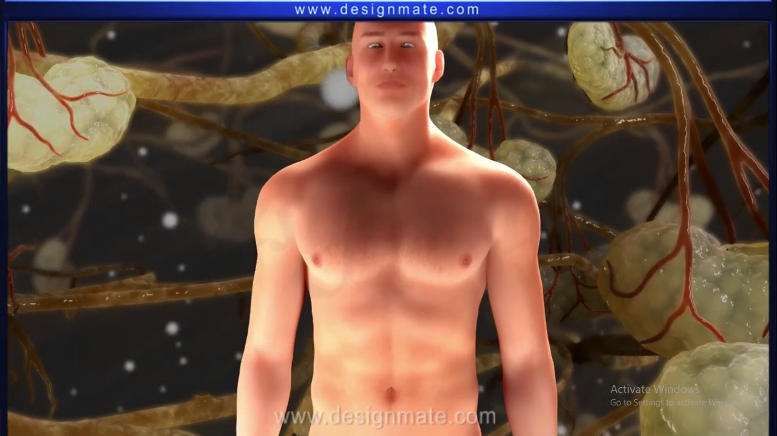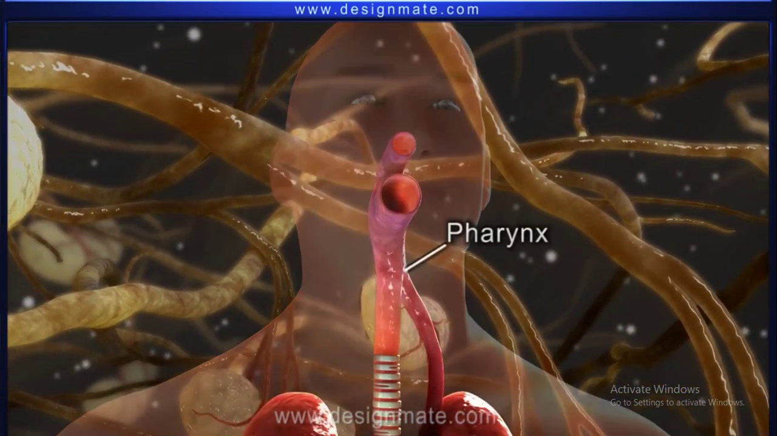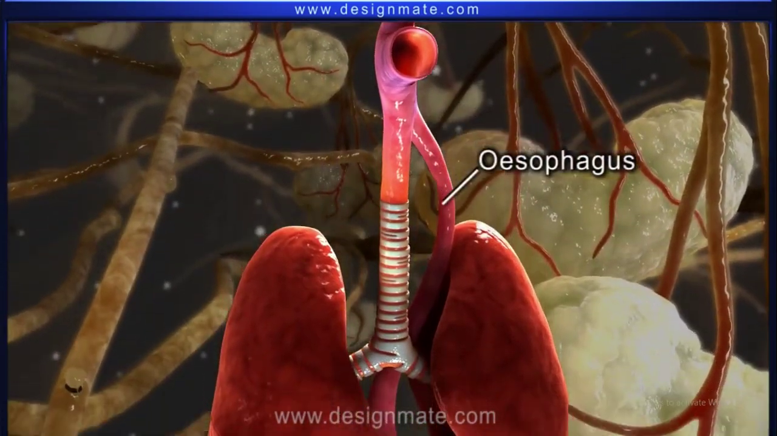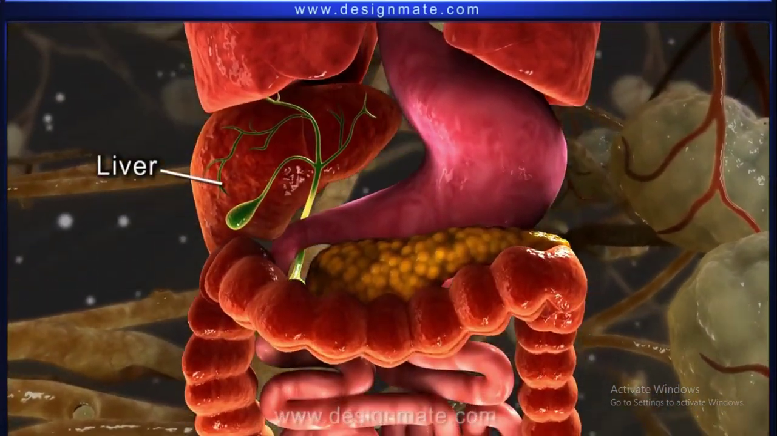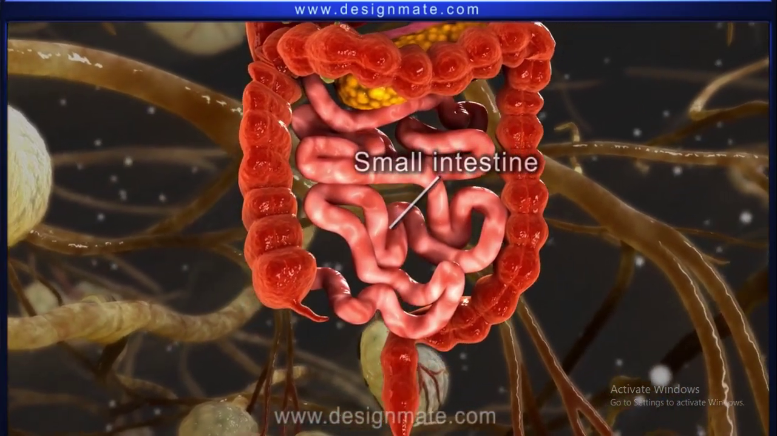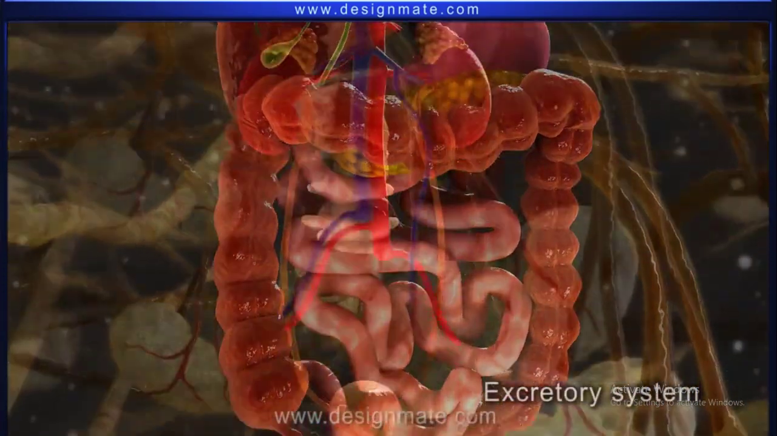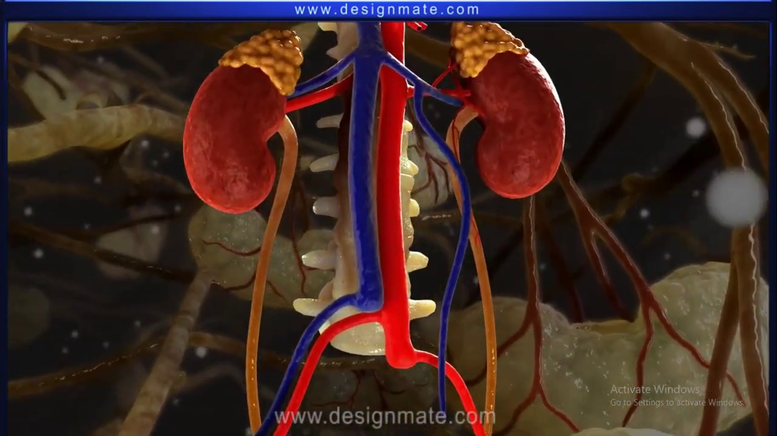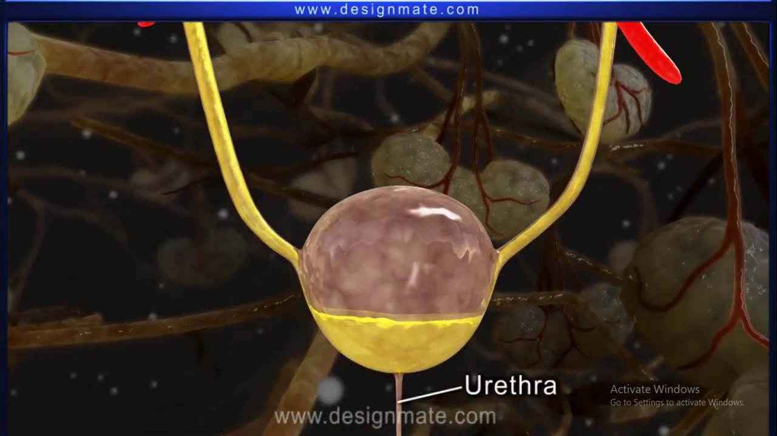In a recap, we can see that the human digestive system consists of the mouth, pharynx, esophagus, stomach, liver, pancreas, small intestine, large intestine, and anus. And the excretory system consists of the kidneys, urinary bladder, and the urethra.